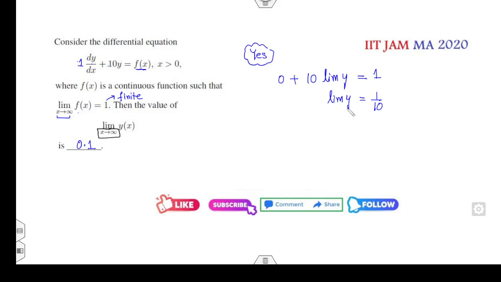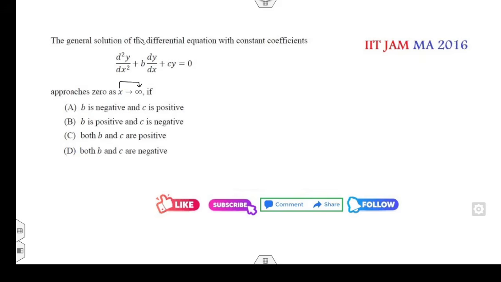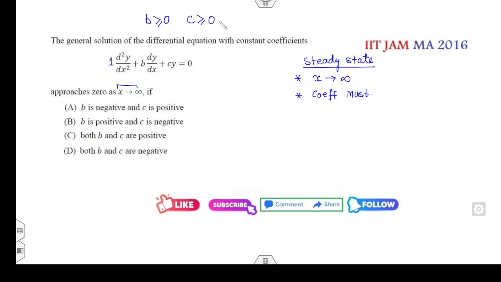You don't even need to write this in the exam; you can do it orally. Okay, now the general solutions. Whenever x approaches infinity, we can apply the steady state, provided a few conditions are satisfied. First, x approaches infinity, that's given. Second, each coefficient must be positive. So coefficient 1 is positive, which means b must be greater than or equal to 0, and c must be greater than or equal to 0.